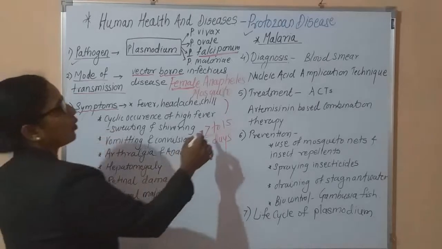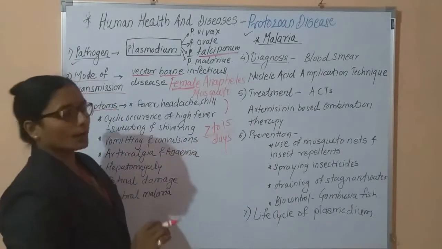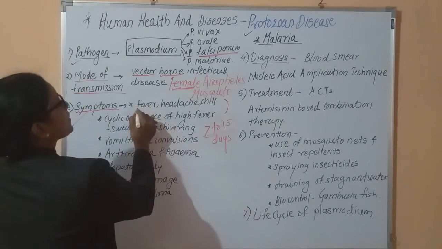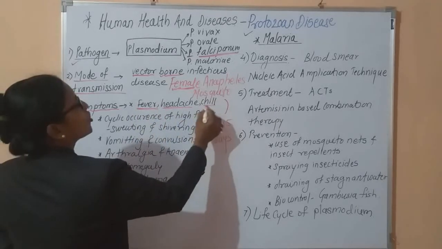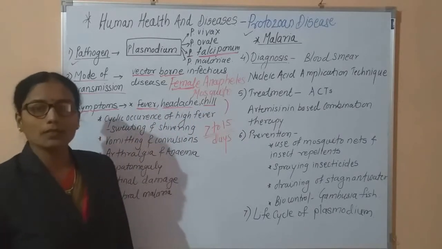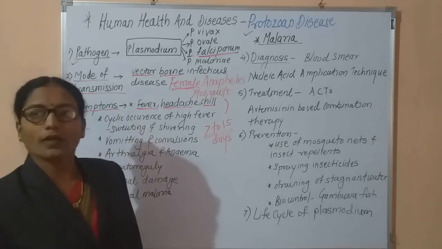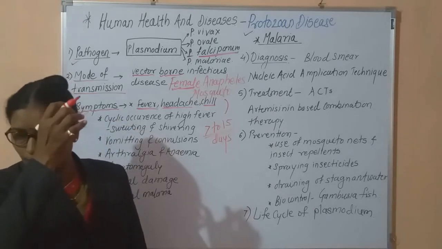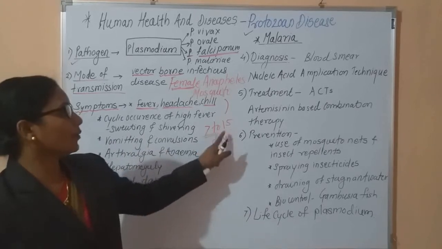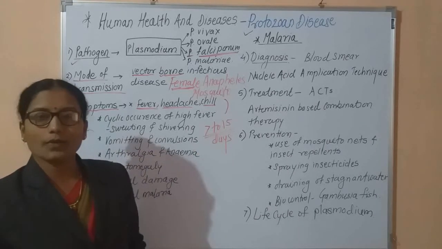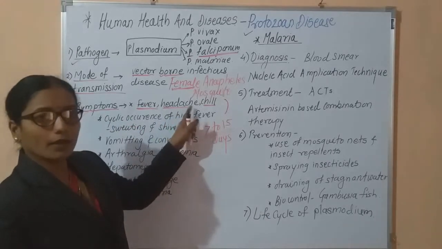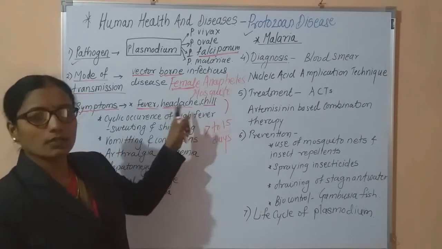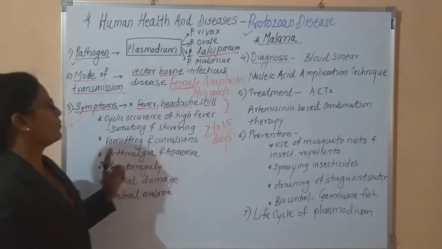This is called the incubation period. The first or primary symptom is fever, headache and chill. After the infection, after 7 to 15 days, first the person feels fever, along with headache and chill. This is the primary or initial symptom.